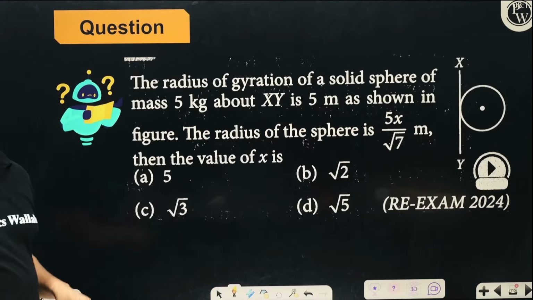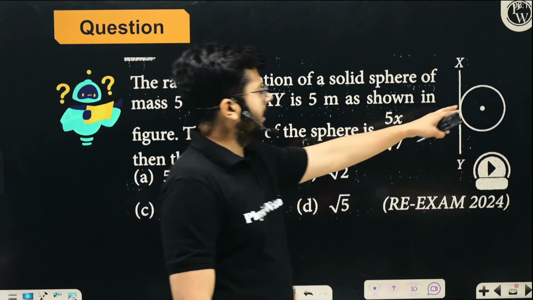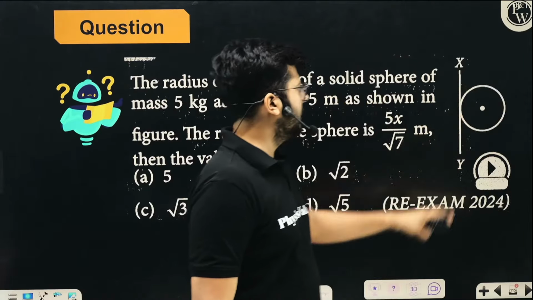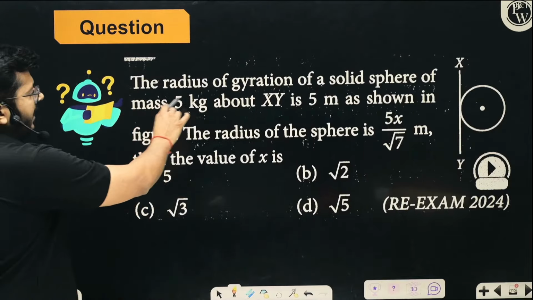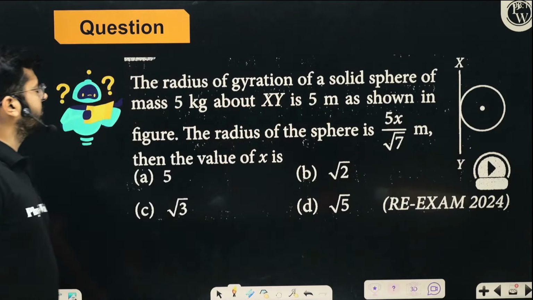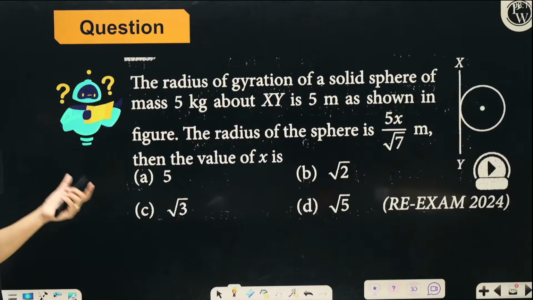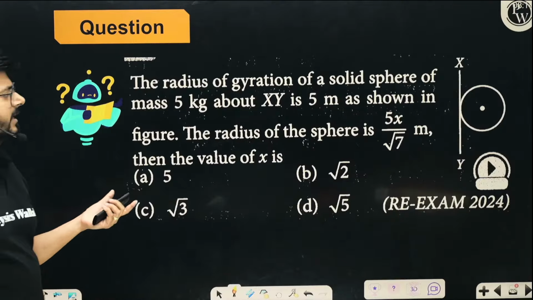Now the moment of inertia is there. We have a body, and we know the moment of inertia of this body. So what is there? The radius of gyration of a solid sphere of mass 5 kilogram about xy is 5 meter.